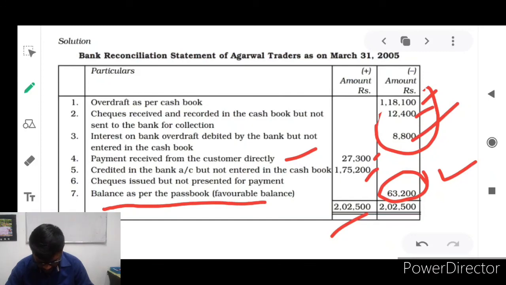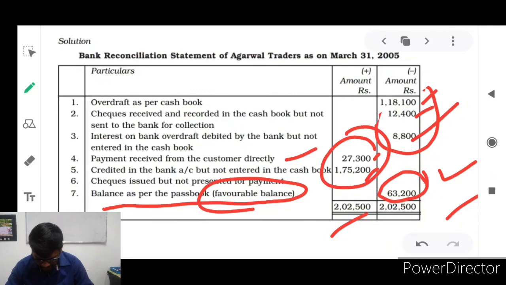It is a favorable balance. Anyway, plus figures are more and minus figures are less. So it is a favorable balance, which means deposits are more and withdrawals are less. So the favorable balance is 63,200 rupees. I hope you understand.